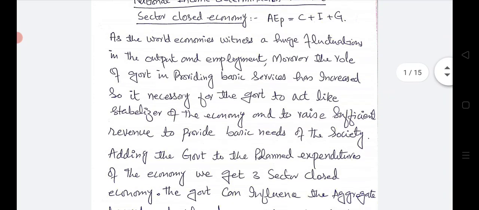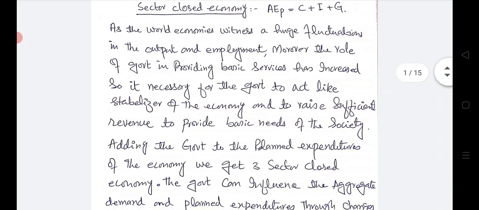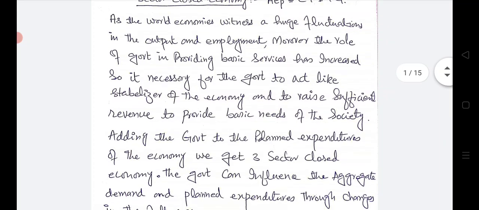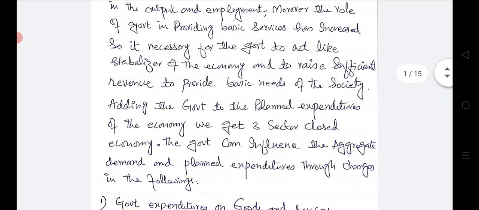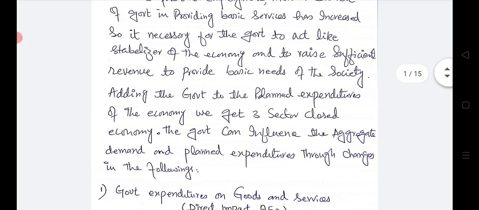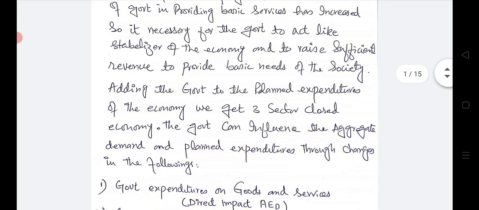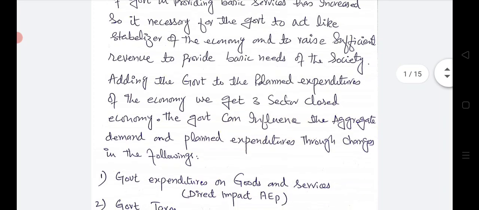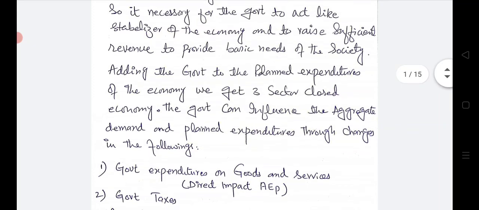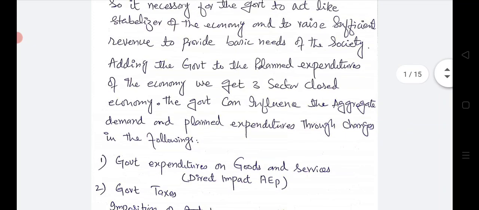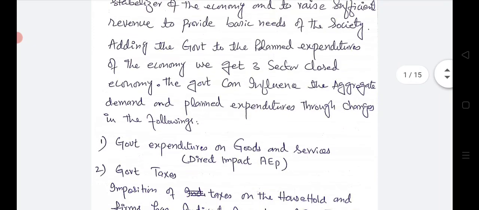As the world economies witness huge fluctuation in output and employment, and moreover the role of the government in providing basic services has increased, it is necessary for the government to act as a stabilizer of the economy and to raise sufficient revenues to provide basic needs of the society.